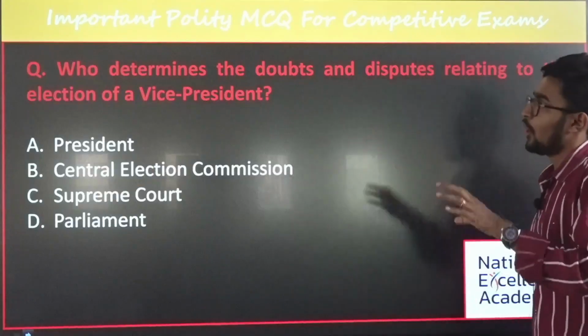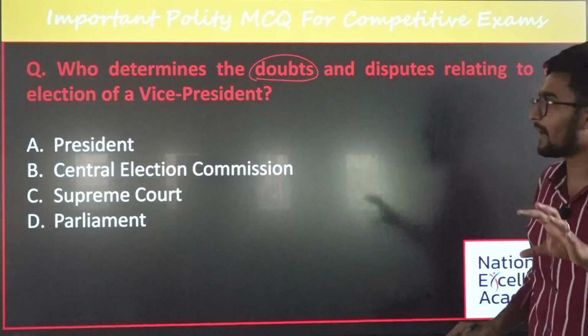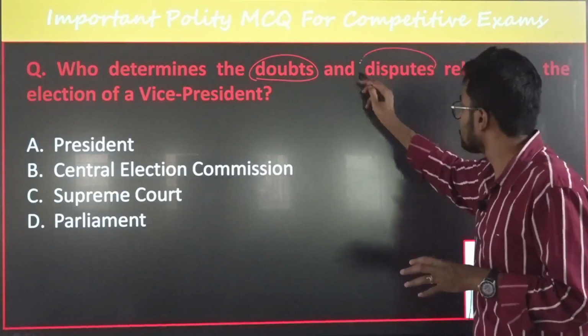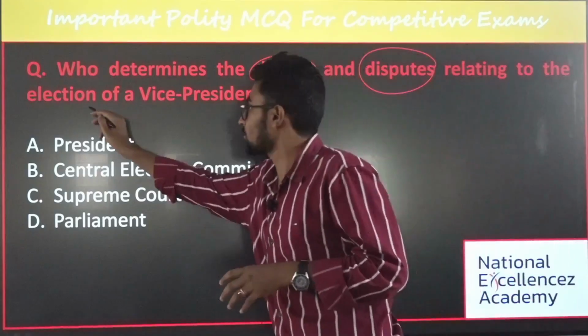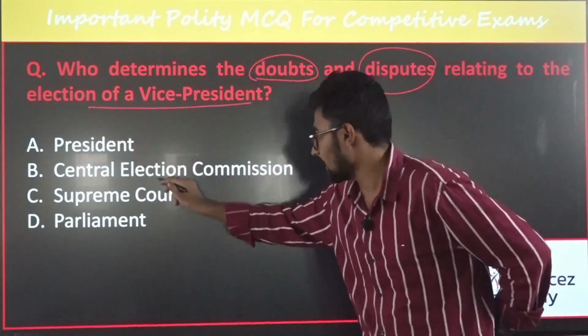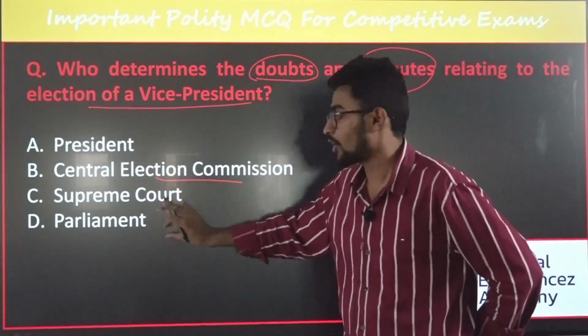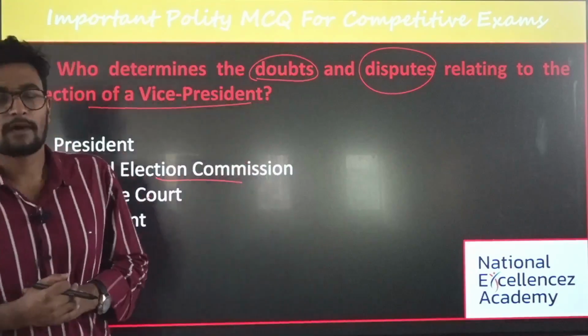Next question: who determines the doubts and disputes relating to the election of the vice president? Is it the president, the central election commissioner, the Supreme Court, or the parliament? What's the answer for this?